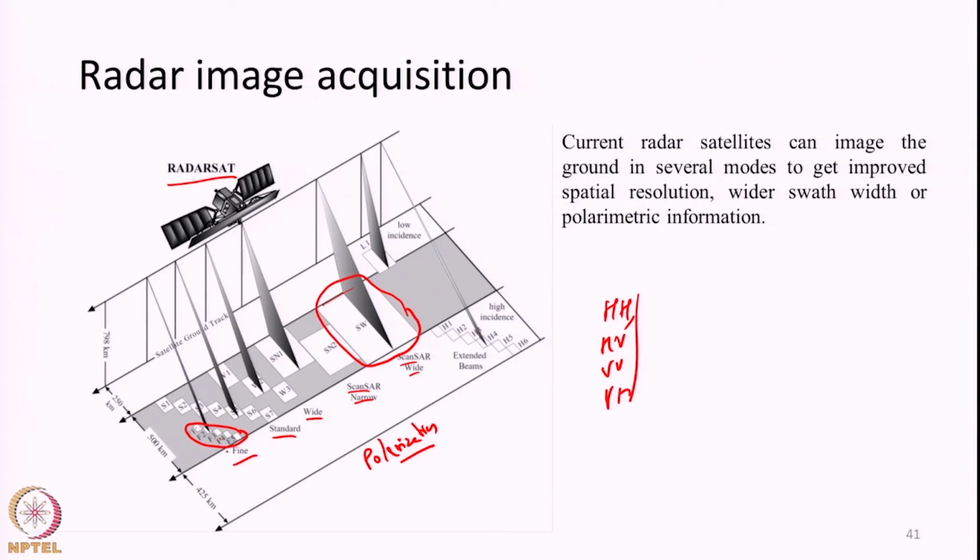Normally, this feature is not widely seen in optical remote sensing satellites. Once a satellite is launched, swath width, spatial resolution, everything is fixed. The only advantage we can have is that we can tilt the cameras. Some of the optical remote sensing satellites have the capacity to tilt their sensor and observe a location away from its nadir. That is possible, but changing the swath or increasing the spatial resolution on the go may not be possible, but in radar it is possible. So, this is one advantage of radar image acquisition. Satellites have multiple imaging modes which can produce images based on our own needs.